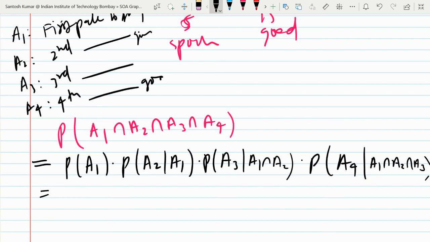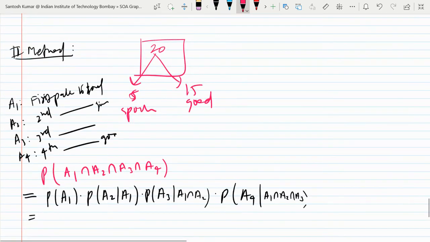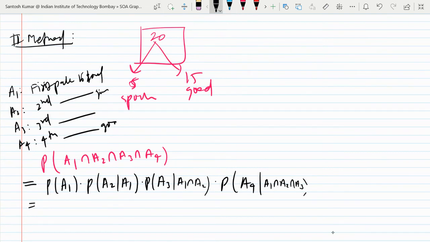Now, you look carefully, right? Try to answer my question. In fact, you may give wrong answer, no problem. So probability of A1. A1 means the first packet is good. So you select the first packet and it is good. So what is the chance that you select 1 packet from this box, it will be good? How many good packets are there? 15 out of 20. So this is the probability that first packet will be good.